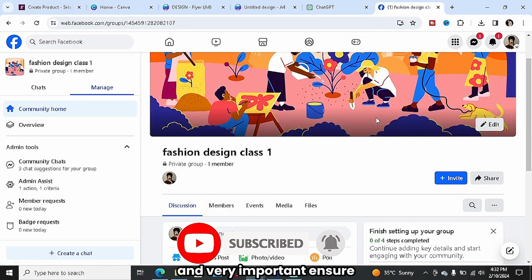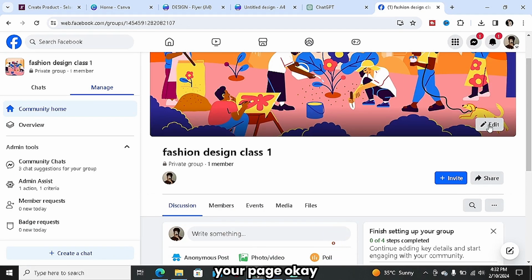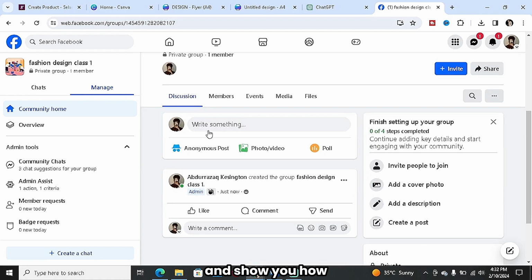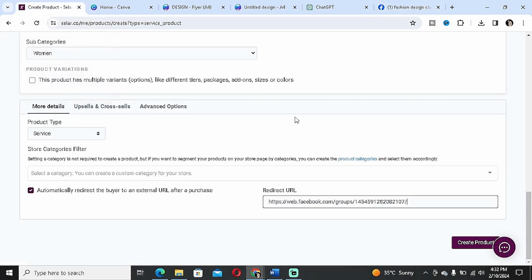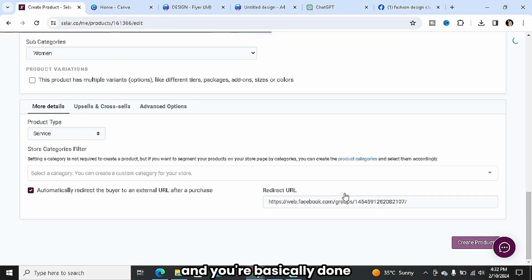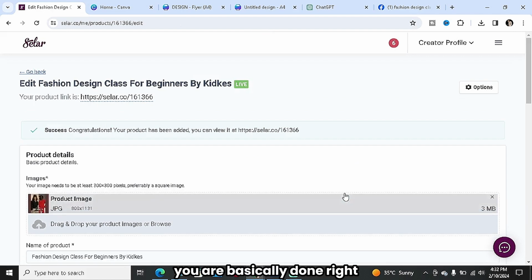And very important, ensure that you set up your page. Ensure you add the pictures, the necessary photos and the rest. You want to ensure that you set up the group properly and professionally. Once you're done with this, all you want to do is click on create product, and you are basically done. Right now, your site, your product, your service is actually live.